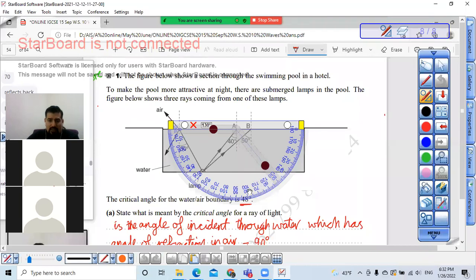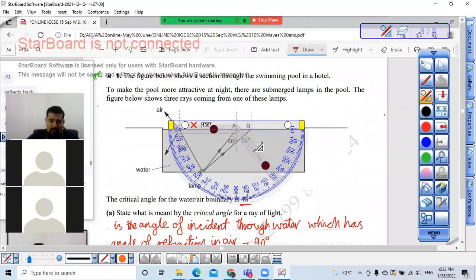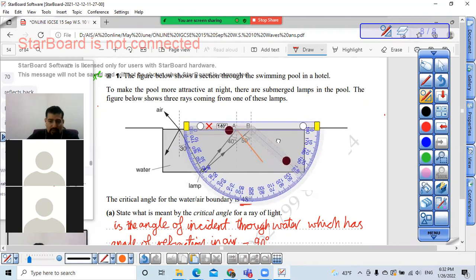This is the normal: 10, 20, 30, 40. And then we will draw the reflected ray. That's partially reflected, okay? And also in part B, the angle of incidence is 50. I will draw it reflecting with an angle of reflection also of 50. Okay, let me try to fix it. Okay, something like this.